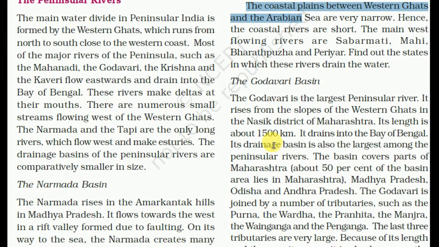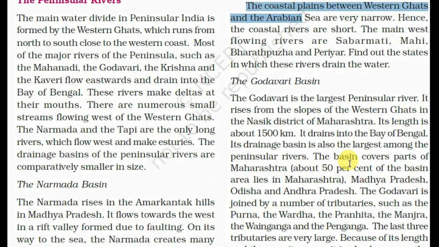The coastal plain between the Western Ghats and the Arabian Sea is very narrow. Hence, the coastal rivers are very short. The main west flowing rivers are the Sabarmati, Mahi, Bharatpuzha and Periyar.